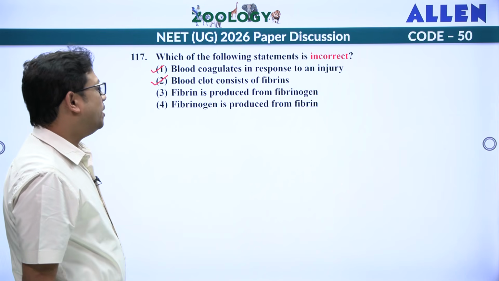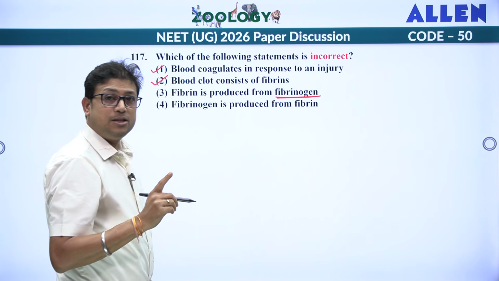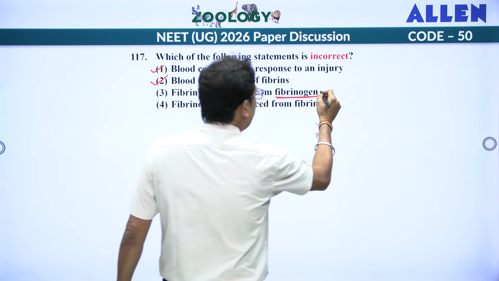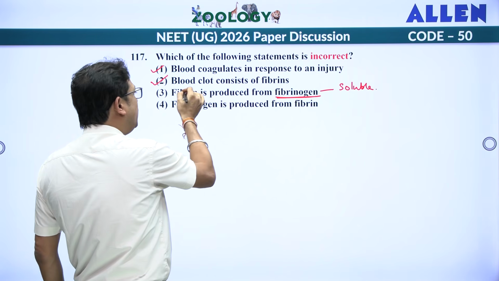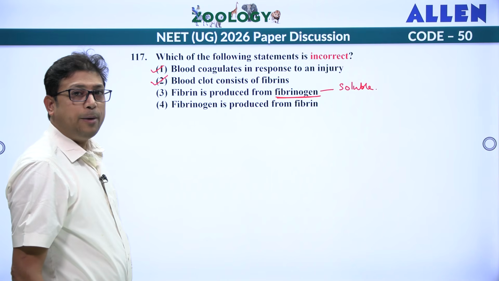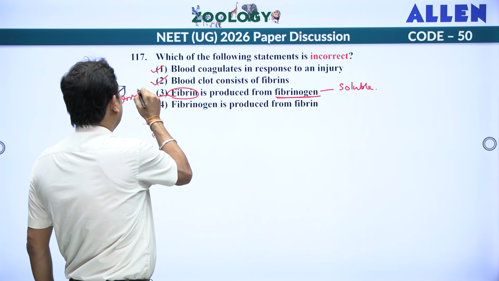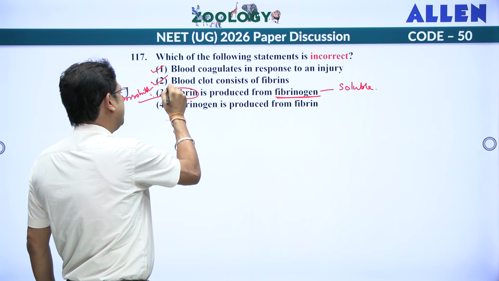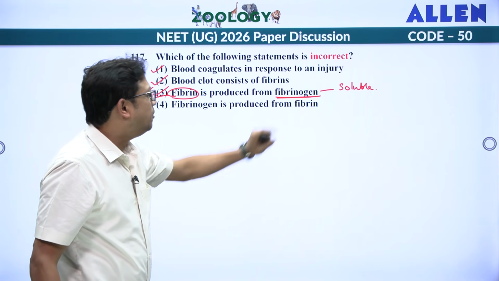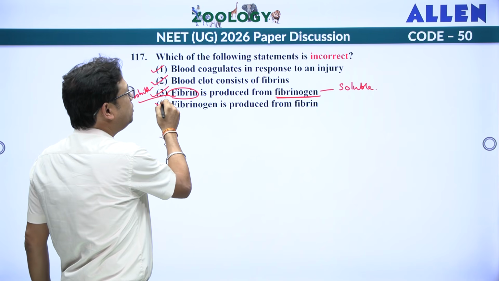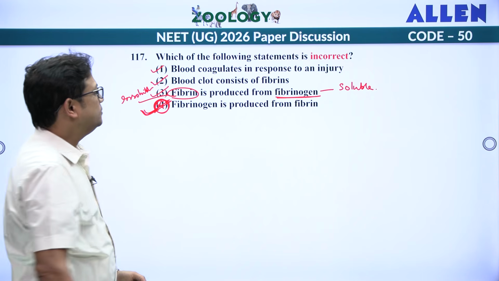Fibrin is produced from fibrinogen. Yes, the precursor is fibrinogen. So fibrinogen is what? It is the soluble protein. It is soluble in plasma. When fibrinogen is converted into fibrin, fibrin becomes insoluble and forms the clot. So third one is also true, but the other way around is wrong. Fibrinogen is produced from fibrin. That is wrong. So we have to find out the incorrect one. So answer is fourth one.